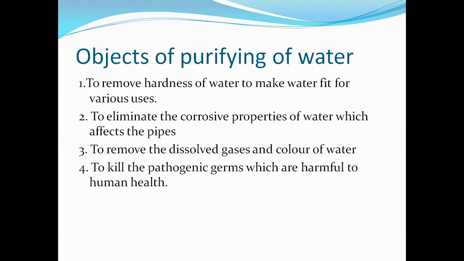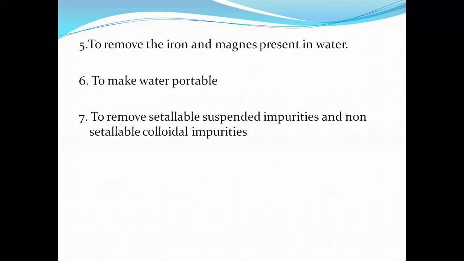First is to remove hardness of water to make water fit for various uses. Then second, to eliminate the corrosive properties of water which affect the pipe. Then third, to remove the dissolved gases and color of water. Then fourth, to kill the pathogenic germs which are harmful to human health. Then fifth, to remove the iron and manganese present in water. The iron or manganese which can be present in water is removed by the purification.